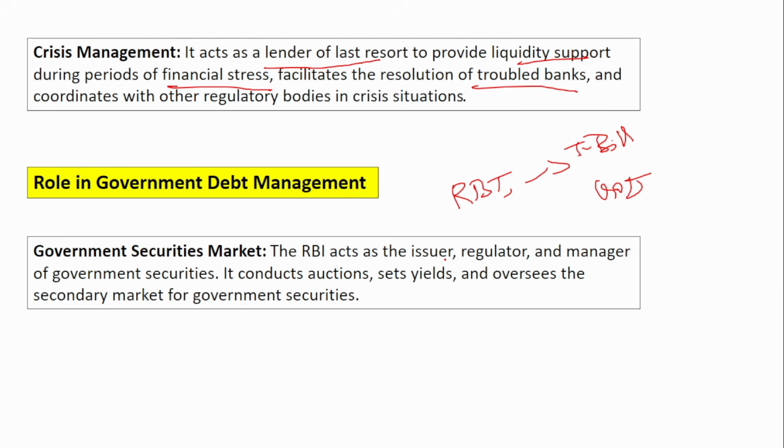So the Reserve Bank of India acts as the issuer, regulator and manager of government securities. Basically, the government of India will say, I require this much money, and the RBI issues the treasury bills. It is the RBI which sets the yield rate. Yield rate is nothing but the interest rate. When you issue a bill or a bond, the investor expects some interest in return, right? So the interest rate, the yield rate, everything is set by the Reserve Bank of India.